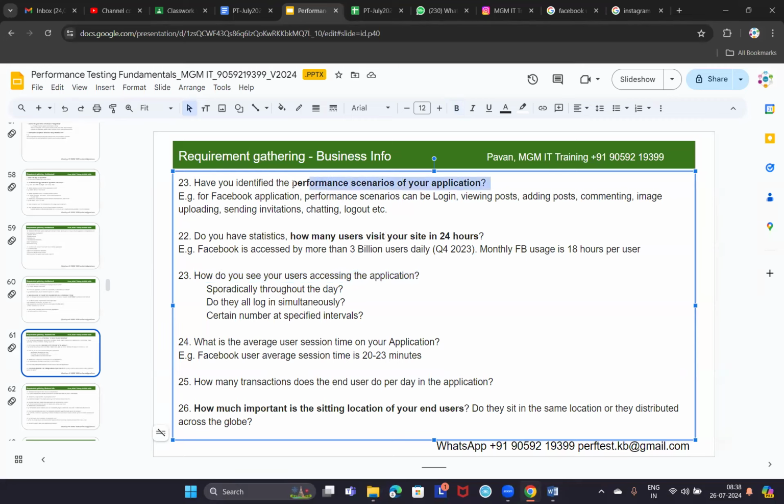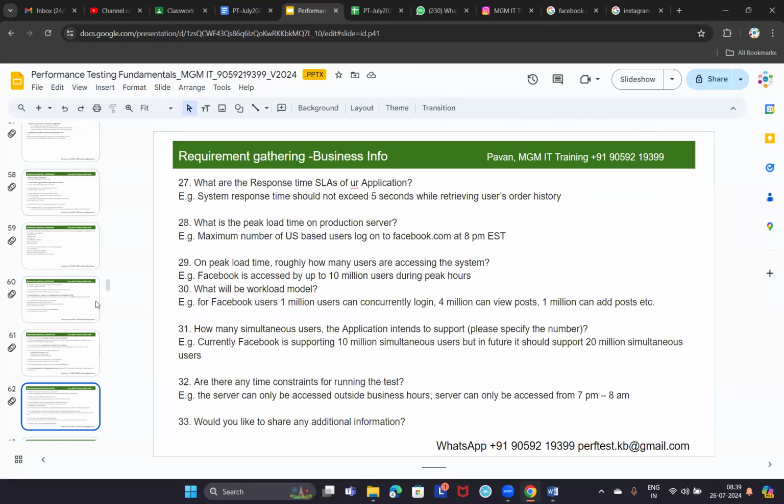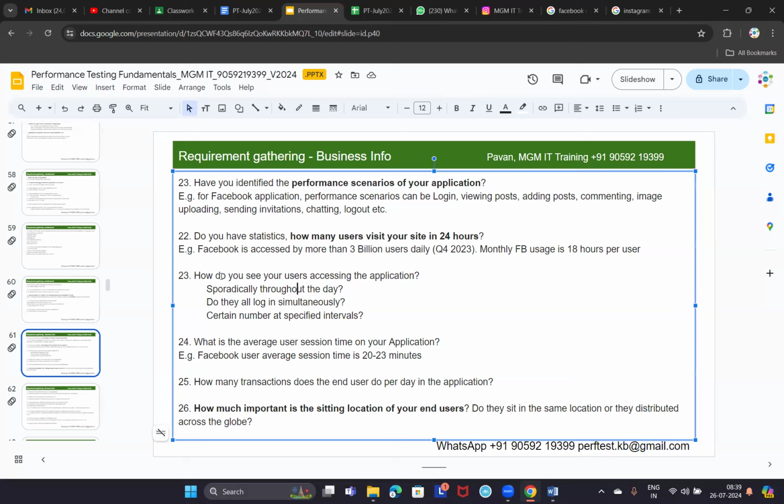In interviews they will ask you what requirements you collect from the client. You should not say that you don't remember and will share the Word document. No, you should remember a few of them, the important ones. Not every one, but you need to remember the important ones. Clear, guys?